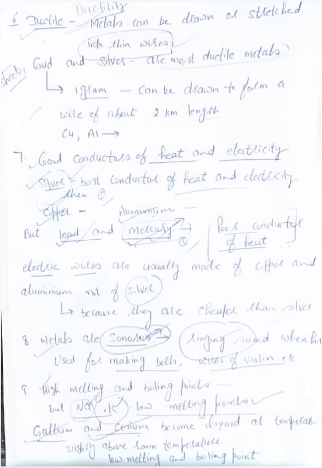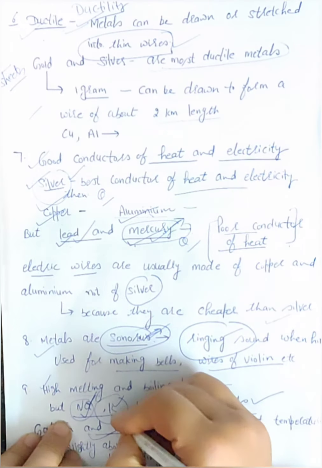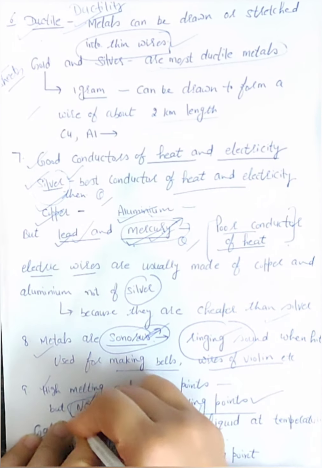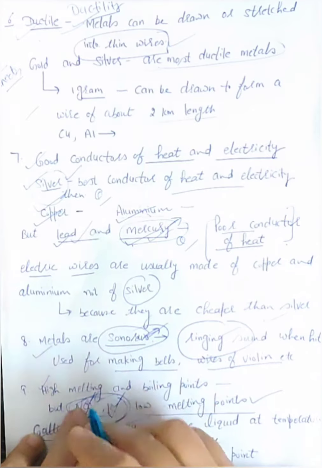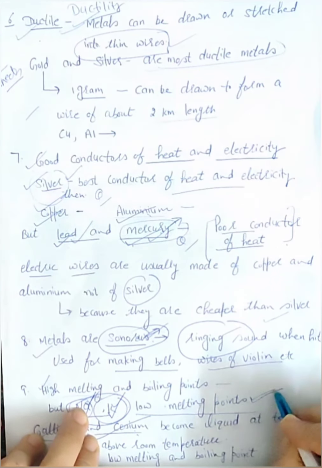Now, next is metals have high melting and boiling points. Melting and boiling points of metals are high. But two metals that have low melting points are sodium and potassium. Sodium and potassium are the two metals that have very low melting points.